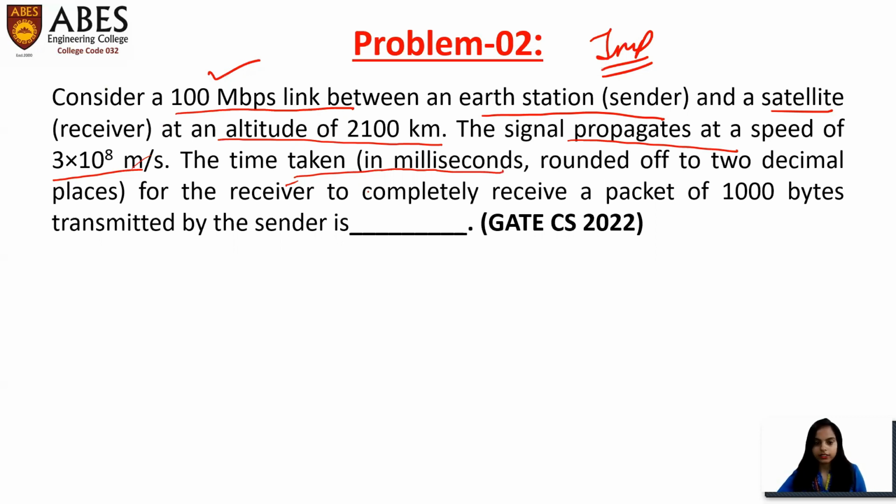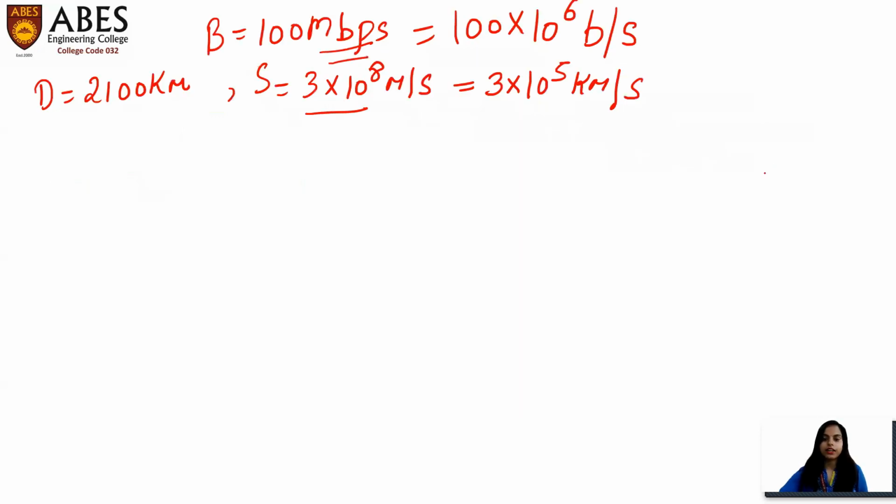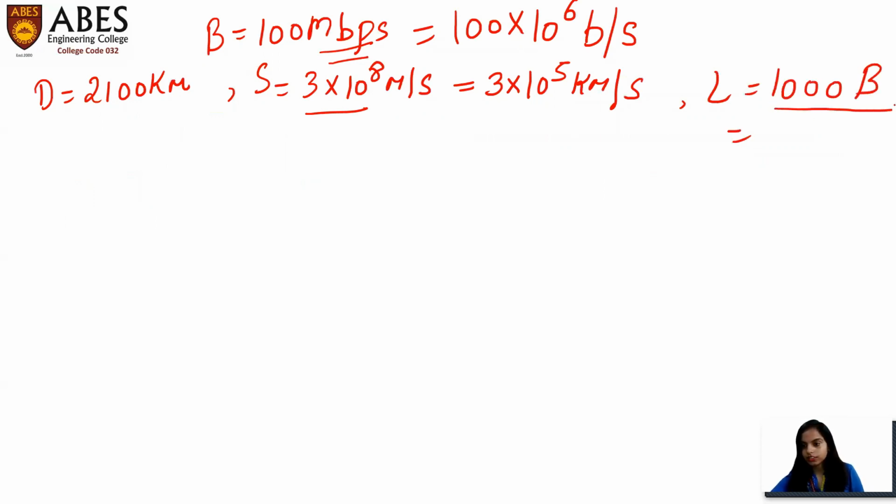Okay, and what they are saying is the time taken for the receiver to completely receive a packet of 1000 bytes. What is this 1000 byte? This 1000 byte is nothing but L, which is the packet size. This is in byte, so we have to convert it into bits. Just do the simple multiplication by 8.